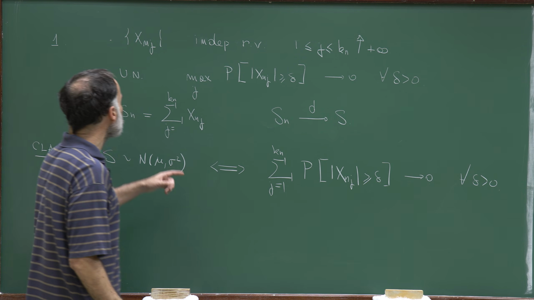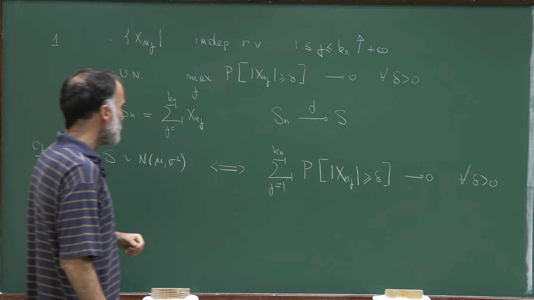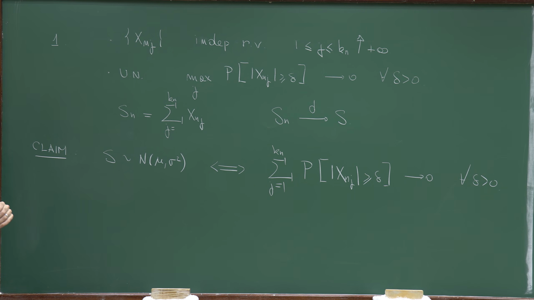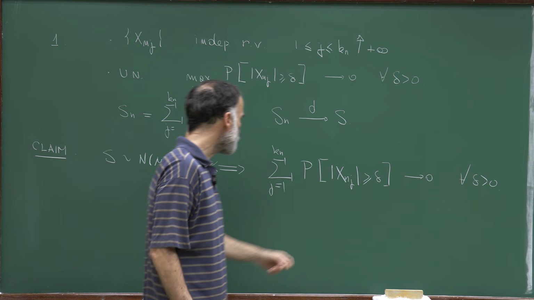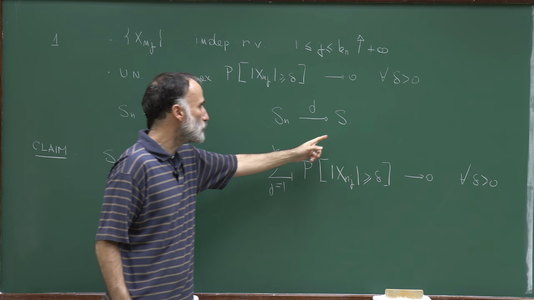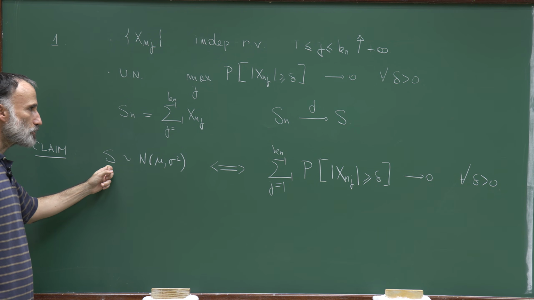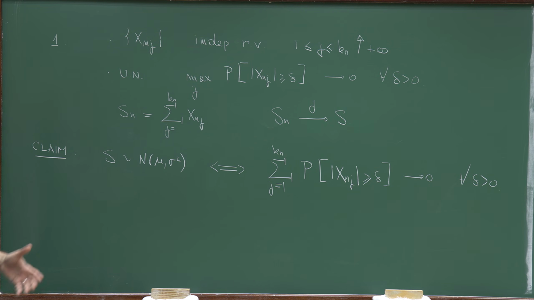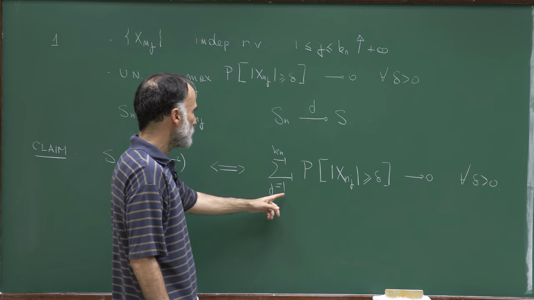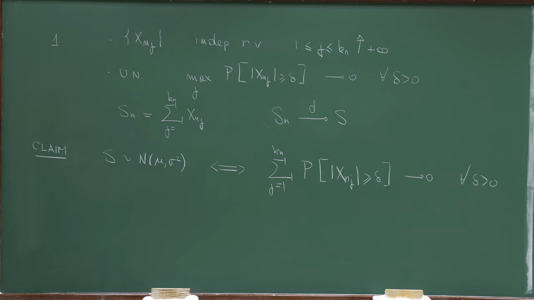So you see that we started from the assumption that the maximum of this probability is converging to 0. Now, what this result is saying is that if the sum of these quantities vanishes, then the limit has a Gaussian distribution. And this is also necessary. So if the limit has a Gaussian distribution, then this sum vanishes. So we have a very simple criterion to guarantee that the limit has a Gaussian distribution. So this is what I will prove next.